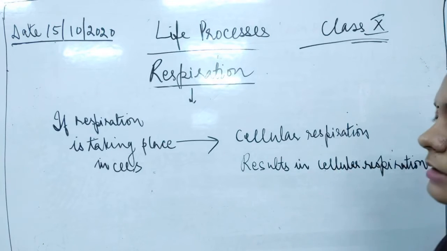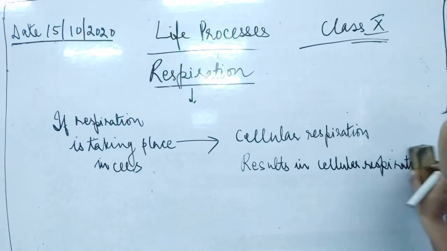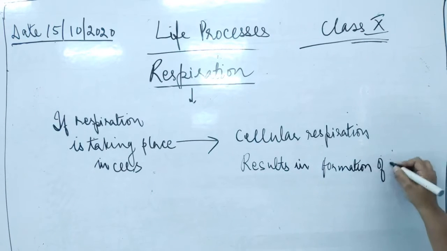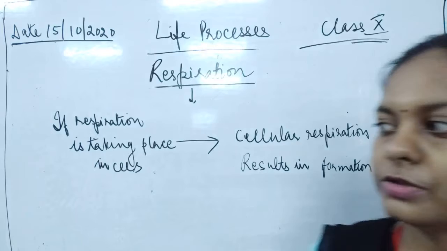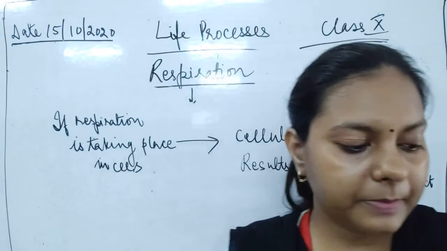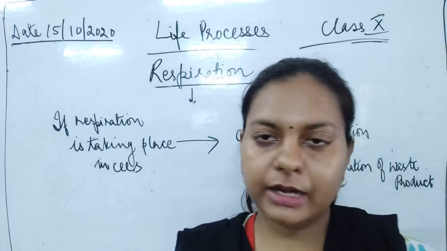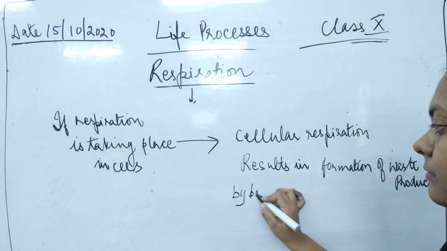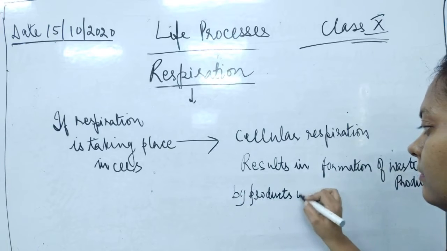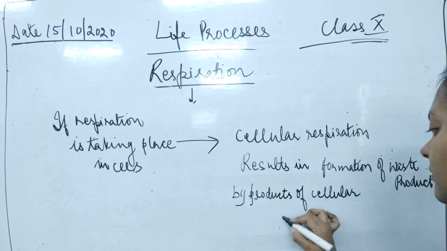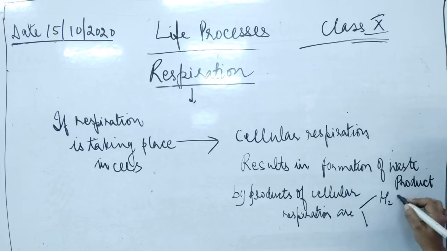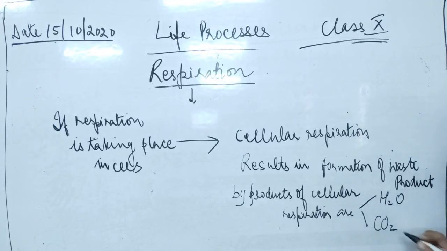It results in the formation of waste products. The two byproducts of cellular respiration are carbon dioxide and water.